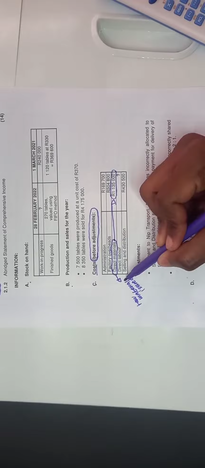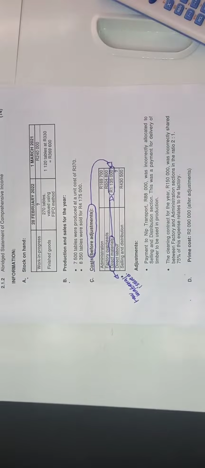They just say costs, very important, before adjustment. Costs before adjustment means this direct material cost, which is our final answer, is not really the final answer because it is before adjustment. We are not supposed to start afresh using the formula of opening plus purchases, but we have to check the adjustments first. What are the adjustments saying? So let's go to the adjustments. Here are the adjustments. Okay, let's check.